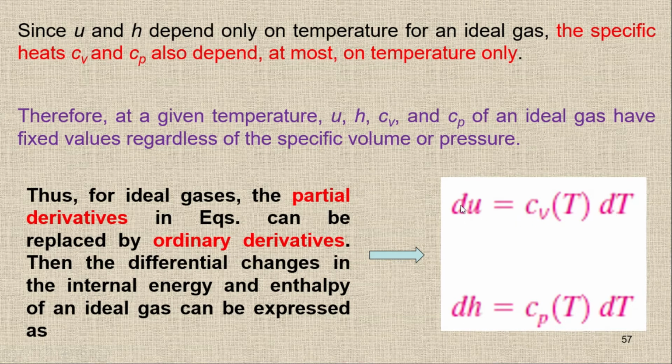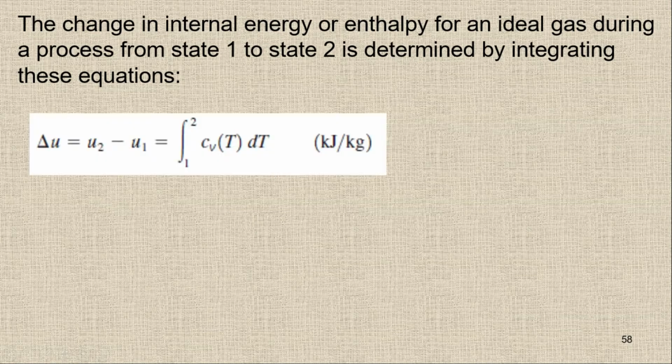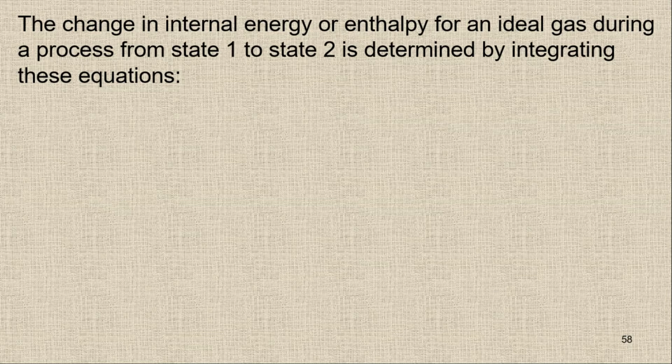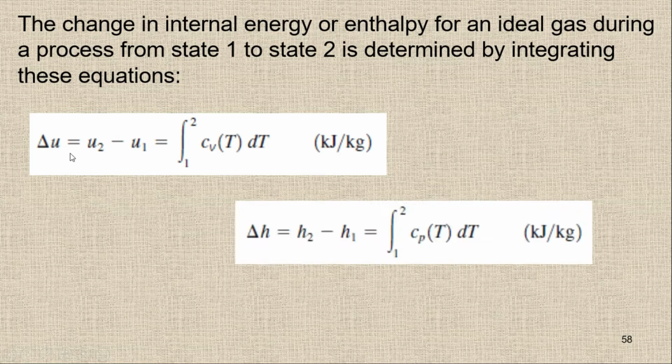If you have to find the delta U, or the change in internal energy between two states, state 1 and state 2, as well as the delta H, or change in enthalpy between two states, then we simply have to integrate. So if I integrate, delta U will be Cv as a function of T times dT between states 1 and 2.